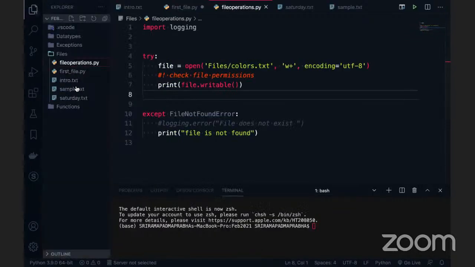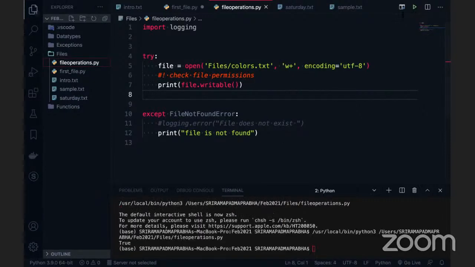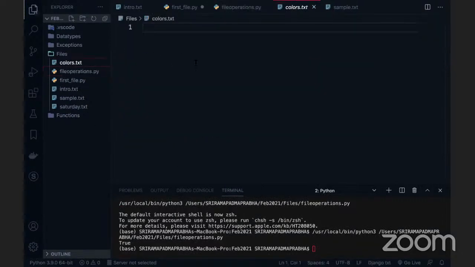On the left side, you can see there is no colors.txt. When I execute this code, it is going to create colors.txt. So I'm going to execute this code. You can see it is created now. The colors.txt is created, but it is an empty file because we have not inserted any information inside it.